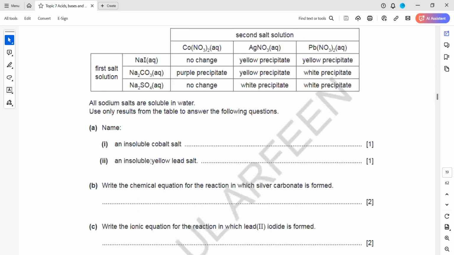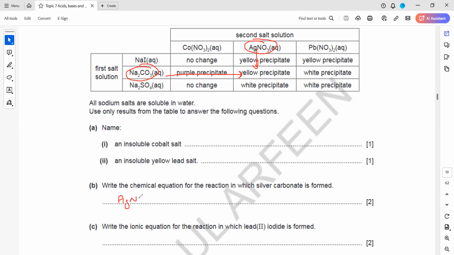Write a chemical equation for a reaction in which silver carbonate is formed. So which one forms silver carbonate? This is silver nitrate and this is sodium carbonate. When silver nitrate reacts with sodium carbonate, it will form silver carbonate. So we want an equation for that.